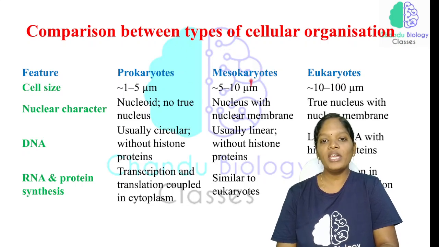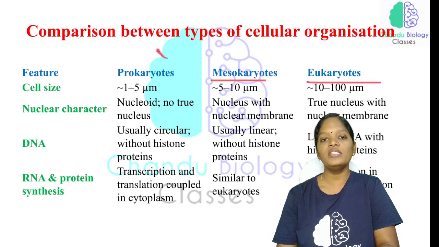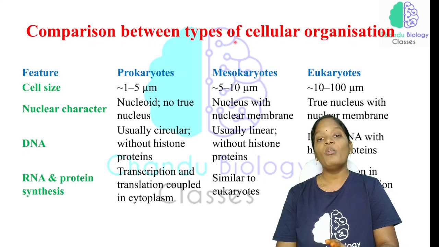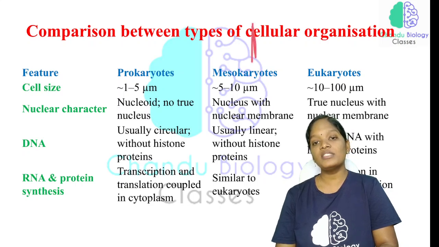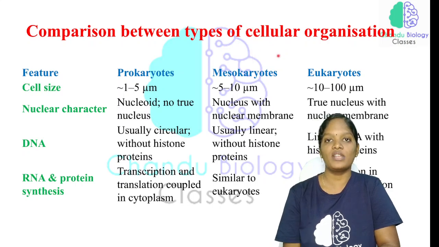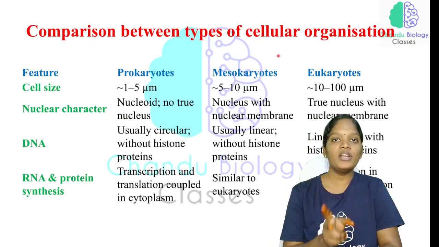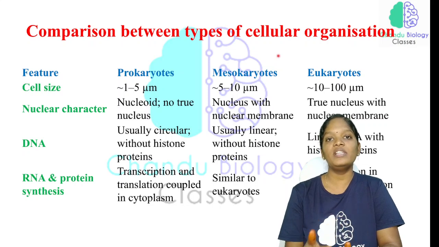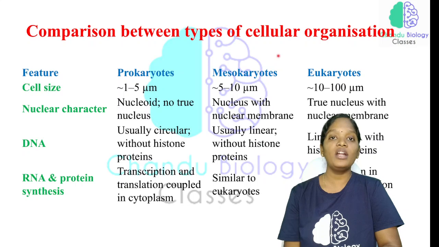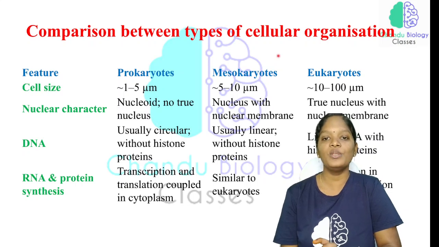In mesokaryotes and eukaryotes, the replication has to be completed. The DNA has to be converted into one DNA, and from the DNA, the RNA strand has to be synthesized. That process is called transcription. Only after the transcription process has been completed, the translation process is going to start. But in prokaryotes, transcription and translation work simultaneously. It is a simultaneous reaction, but it is not so in mesokaryotes and eukaryotes.